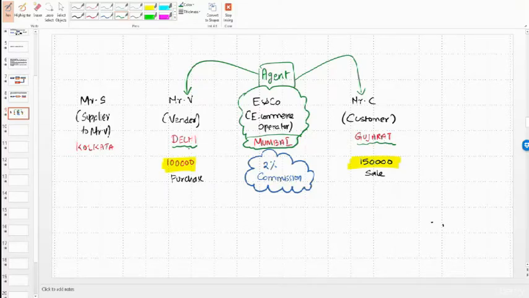Now this Mr. V, who is in Delhi, actually purchases his goods from Mr. S, who is in Kolkata. Fine. Now what is the transaction that is happening?